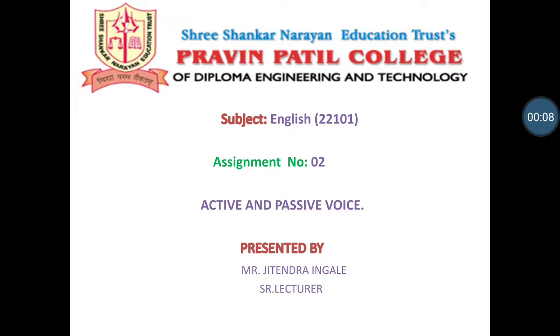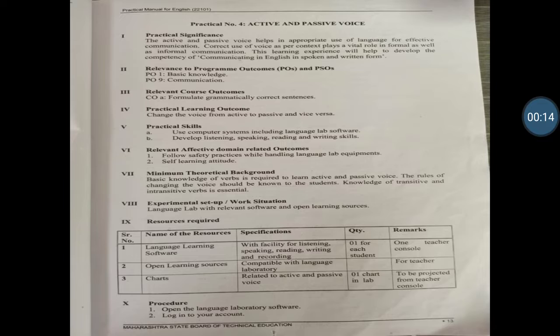Our today's topic is assignment number 2, that is active voice and passive voice. Students, you know that there are two types of voice. One is active, one is passive. In active voice, the doer is doing the action, but in the passive voice, somebody else is doing the action through the doer. Means the doer is not doing the action. Somebody insists him to do the action. And the significance of this is very important.